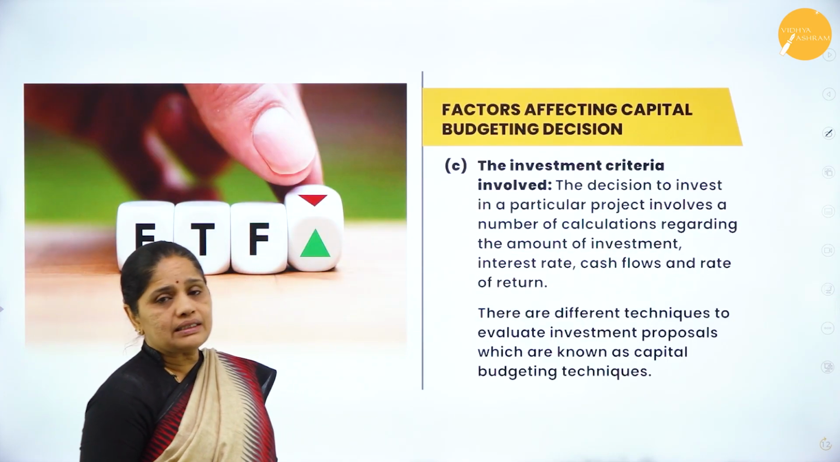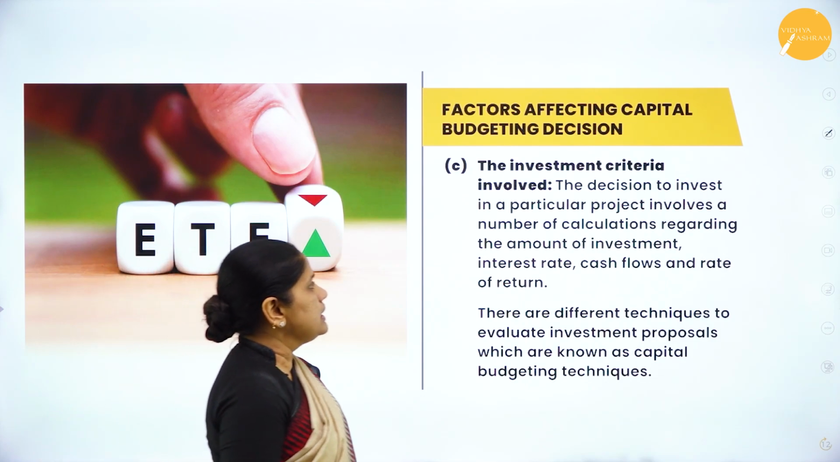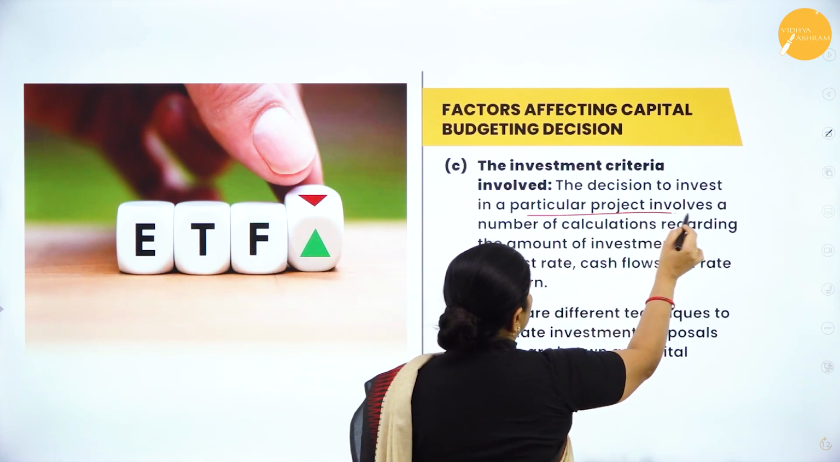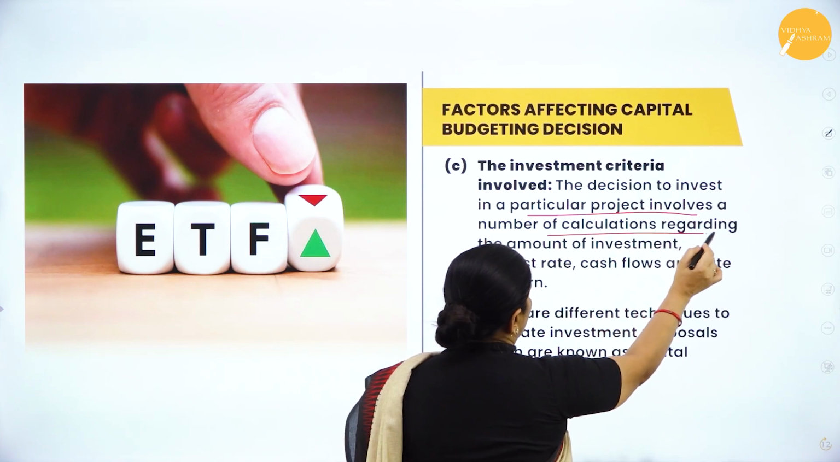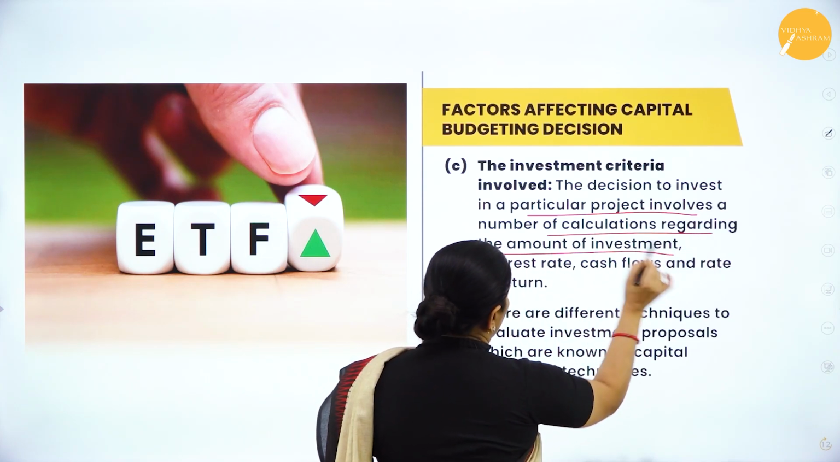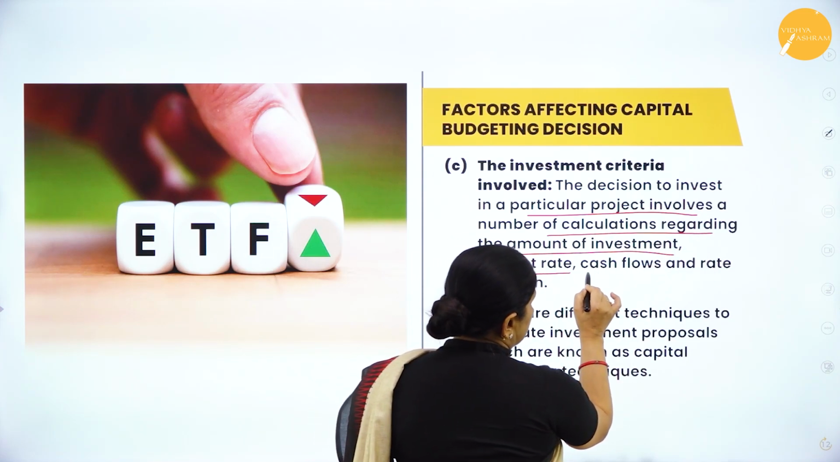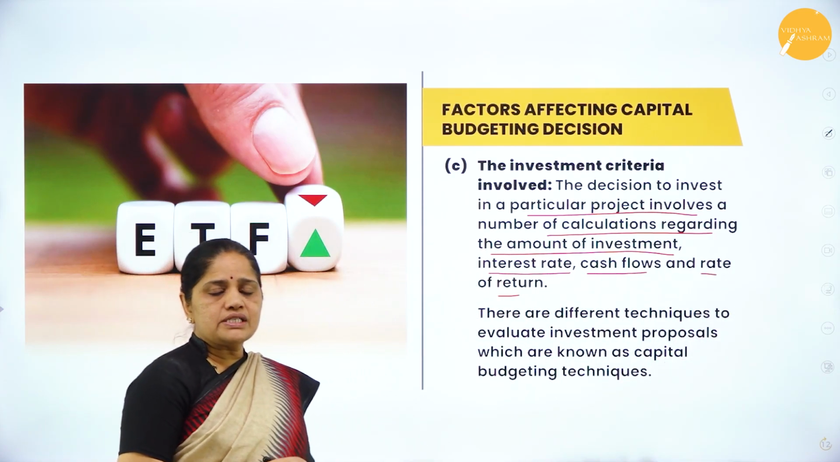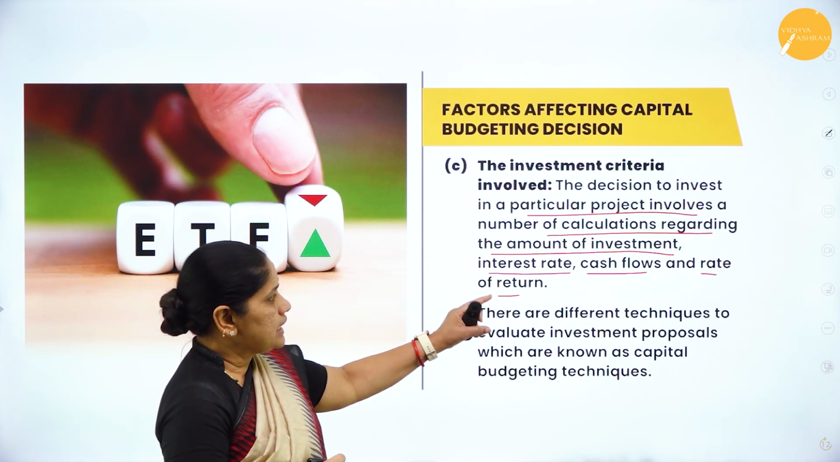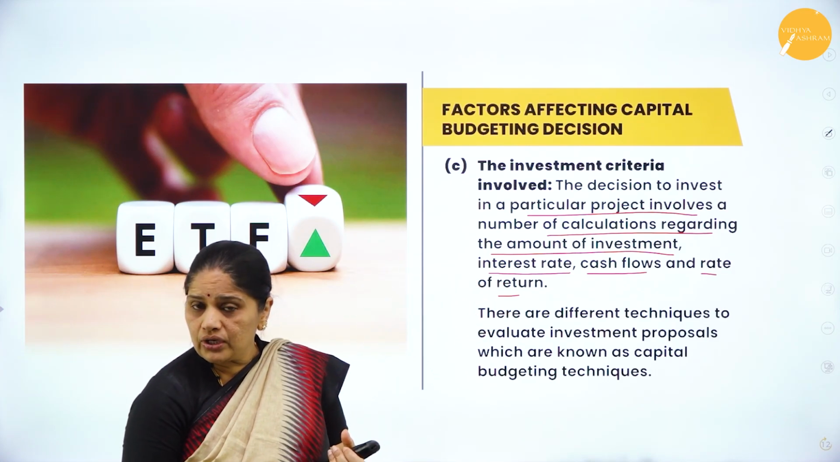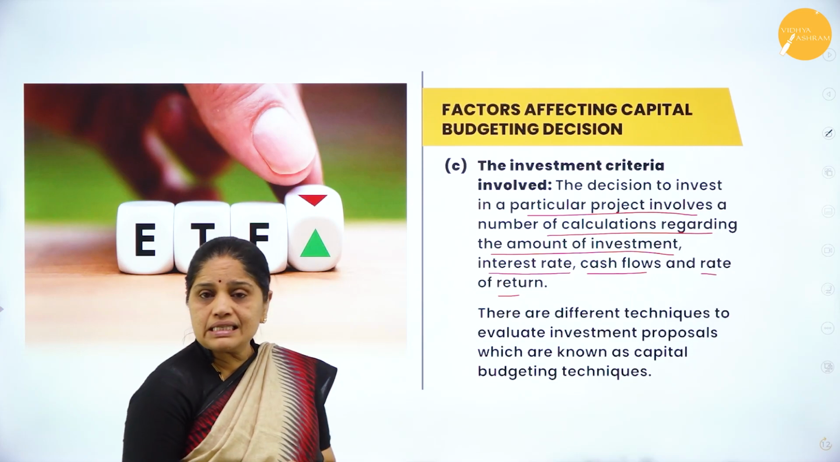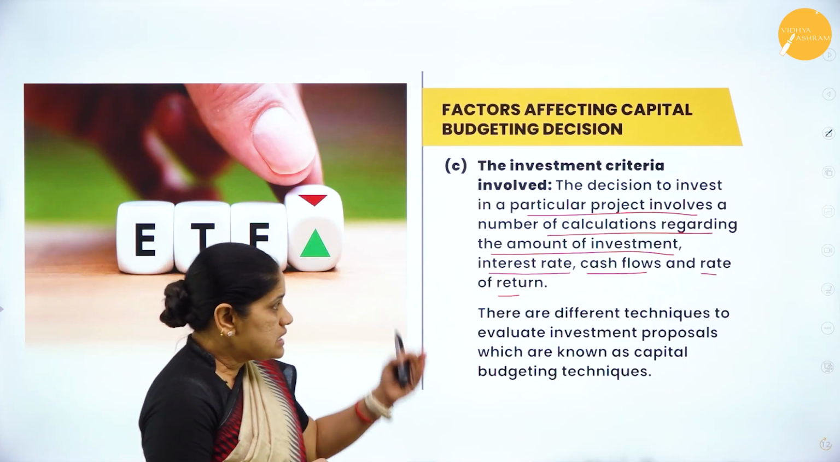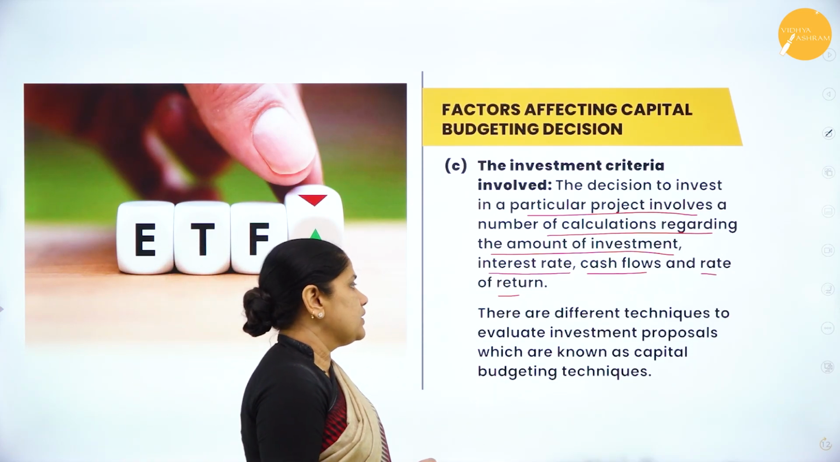Then, third one, the investment criteria. The decision to invest in a particular project involves a number of calculations regarding the amount of investment, interest rate, cash flows, and rate of return. So, the investment decision involves decisions relating to what is the amount of investment you are making, what is the rate of interest you are paying, what is the cash flow, and the rate of return.